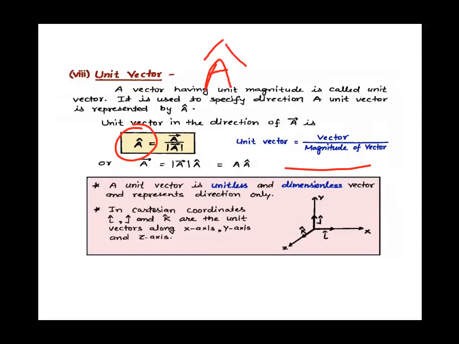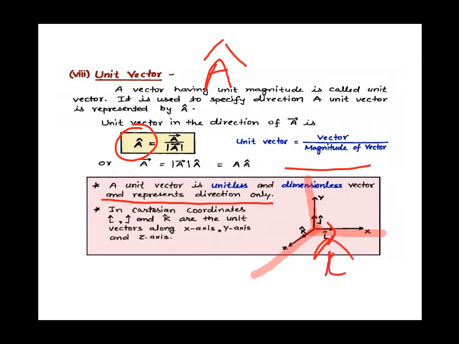So a unit vector is unitless, it's dimensionless, right? But it shows you only direction. In your Cartesian coordinate system, we know the x-axis, the y-axis, and the z-axis. In this x, y, z axis, we also have unit vectors. The vector in the direction of the x-axis whose magnitude is 1 unit, we call it i cap.